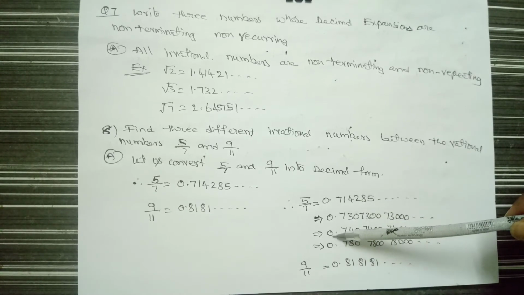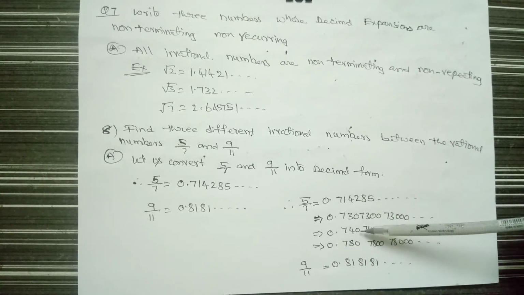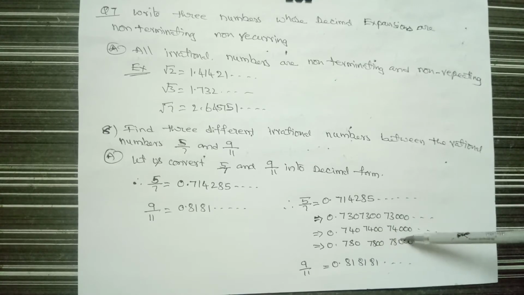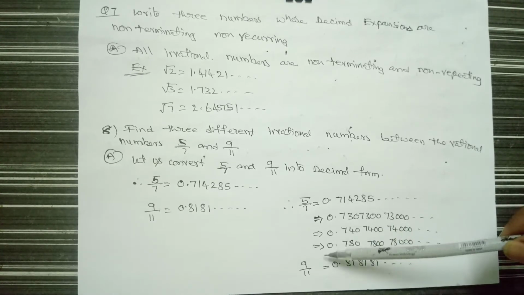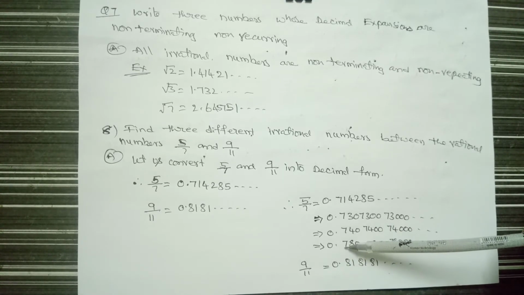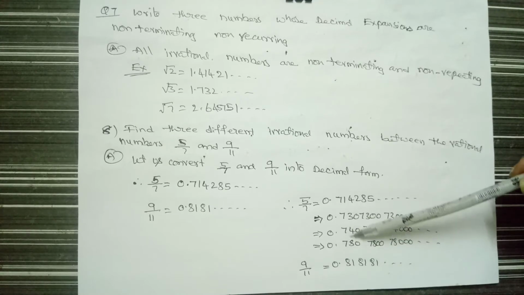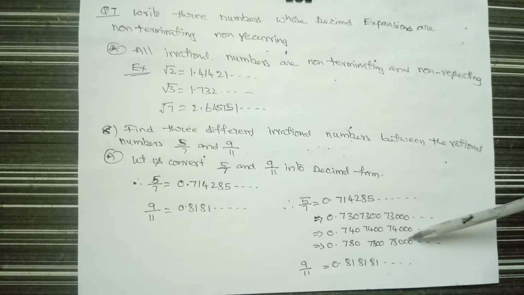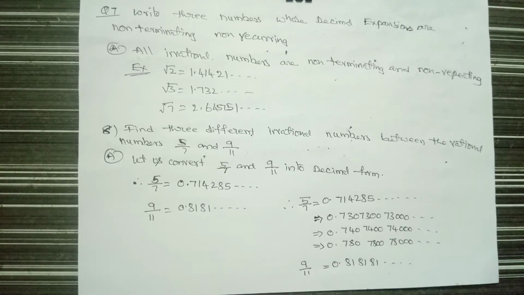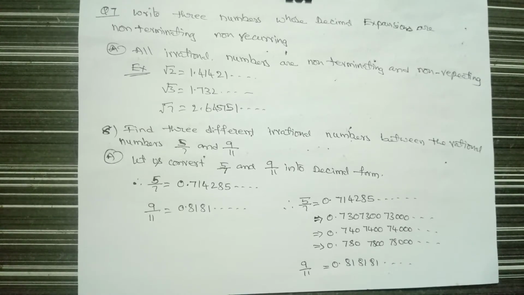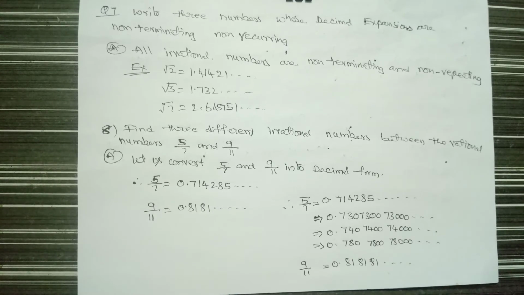You can create your own, but it should not cross 0.81, and it should not go below 0.71. Here, 0.740, 7400, 74000 and so on. And this is 0.780, 7800, 78300 and so on. So like that you can create any number and you can keep going, and so on. Then they are called irrational numbers.